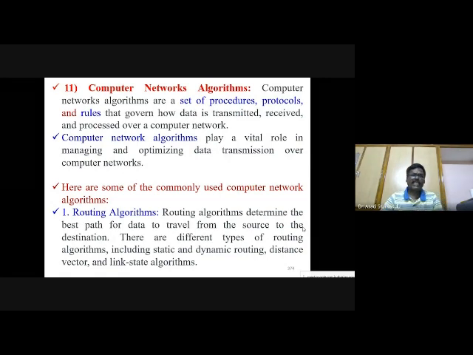So what are the famous algorithms under computer networks? We have routing algorithms. There are various types of routing algorithms we are using in computer networks, including static and dynamic routing algorithms, distance vector algorithm, and link state algorithm.